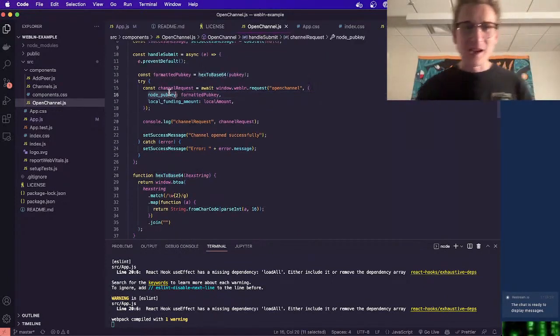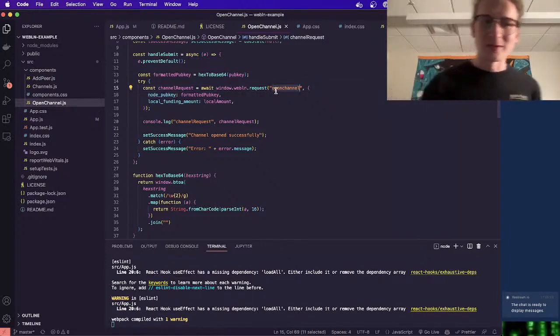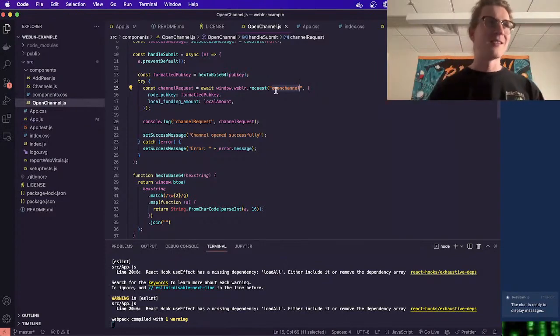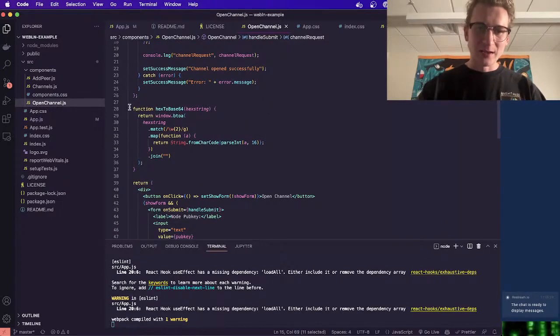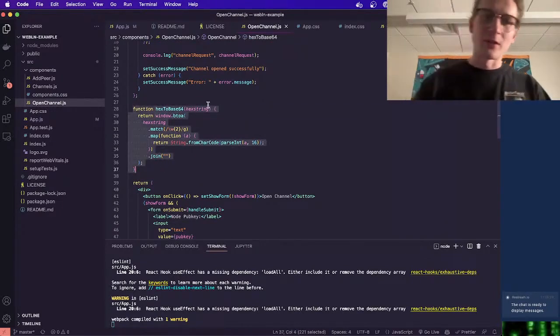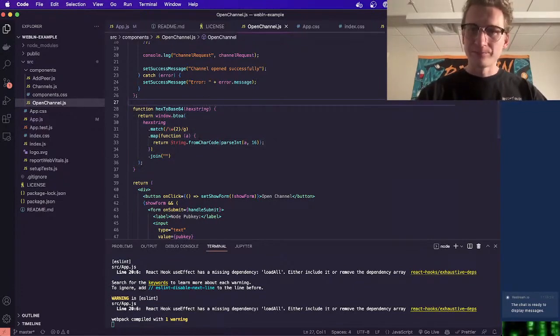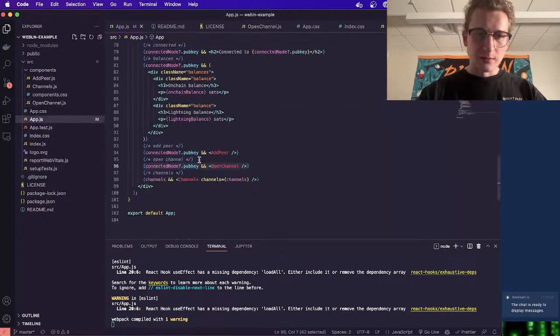I was getting errors that the length of your pub key is wrong whenever I called open channel. I thought at first the pub keys on regtest must be different or something like that, but nope, it's just an encoding thing that comes up a lot when interacting with Bitcoin or Lightning.